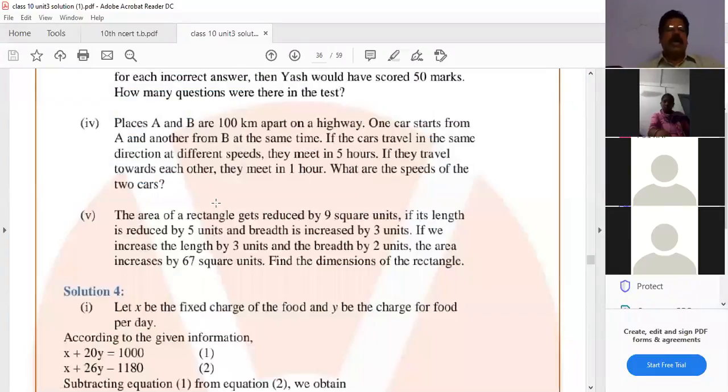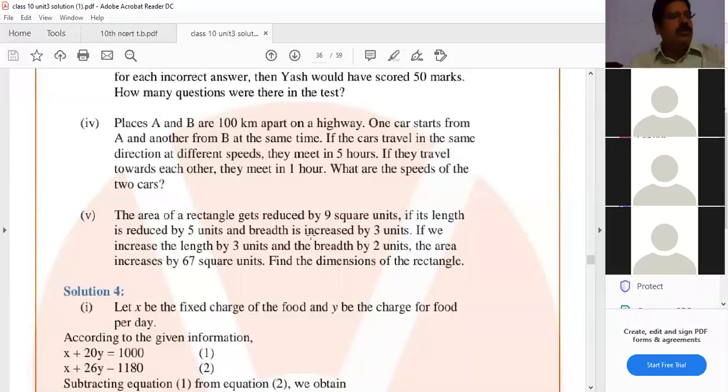See, area of a rectangle gets reduced. Amma, mute. Supriya, stop video and mute. Good. Then you will get signal nicely. Again Supriya, stop video also. All are like that.